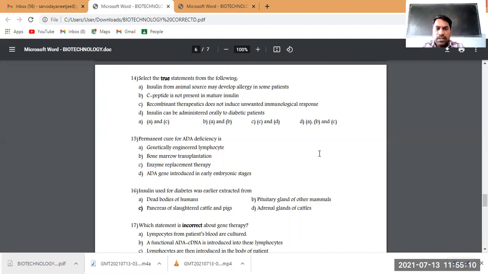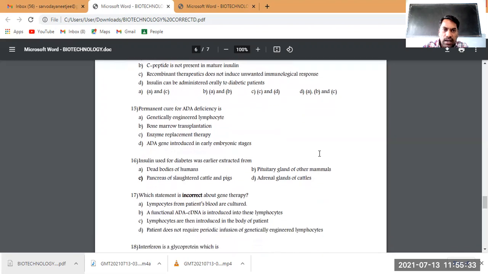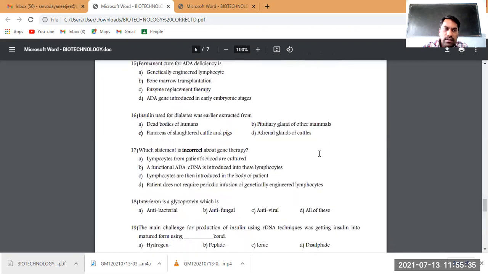As you can see in the options, only two or any three options will be right and one should be wrong. Insulin can be administered orally to the diabetic patient. Never. You directly inject the insulin into the veins, that is blood, of the patient. So therefore, it is not true. A, B, C are the only true statements regarding insulin.